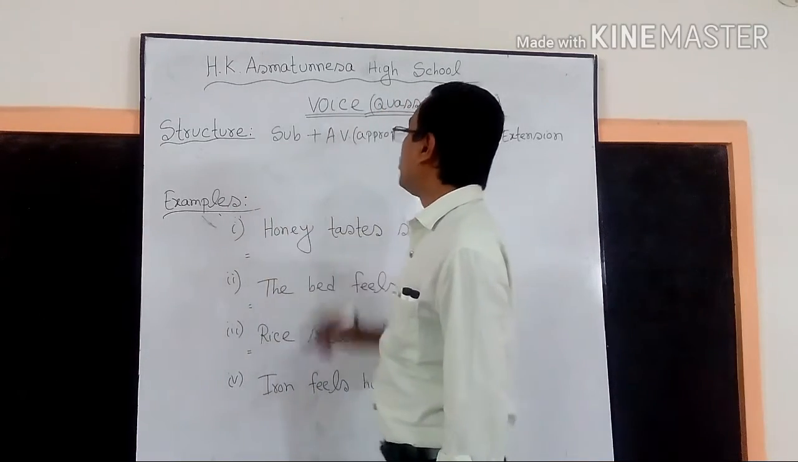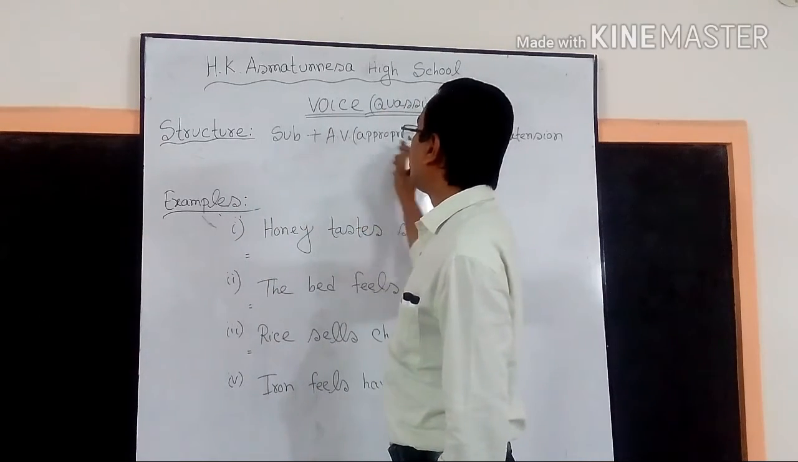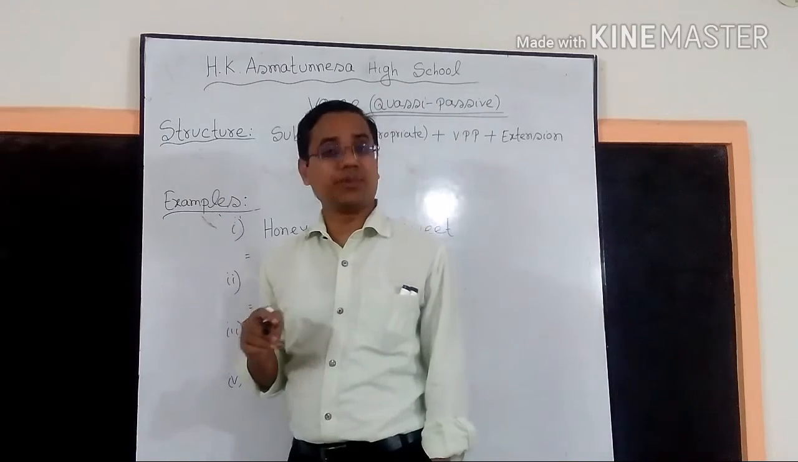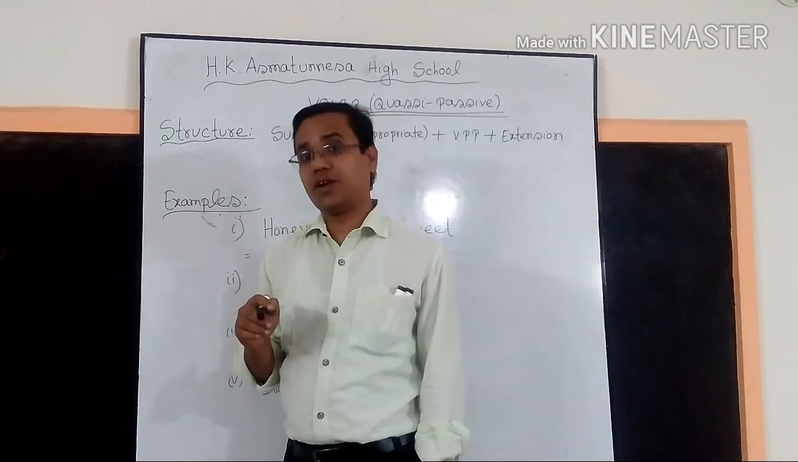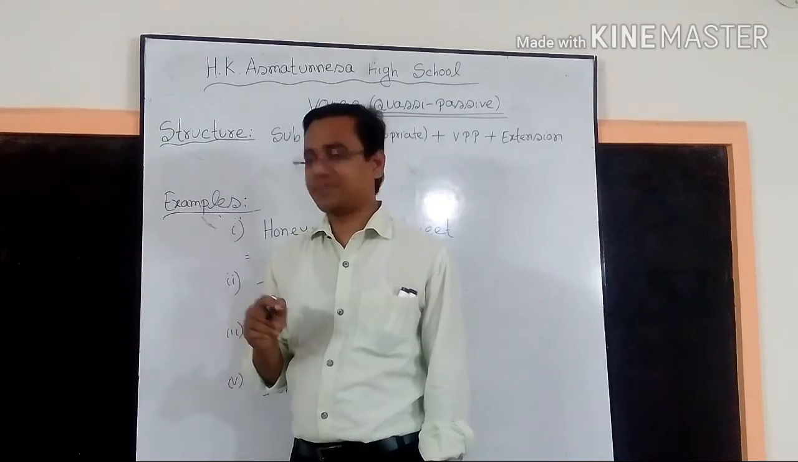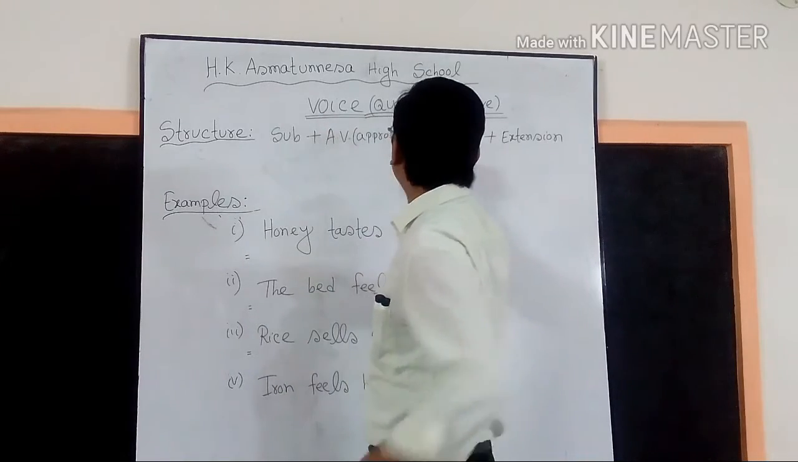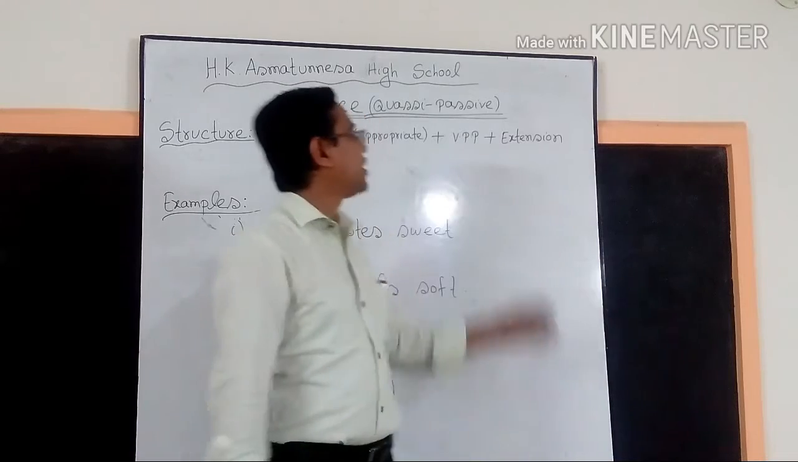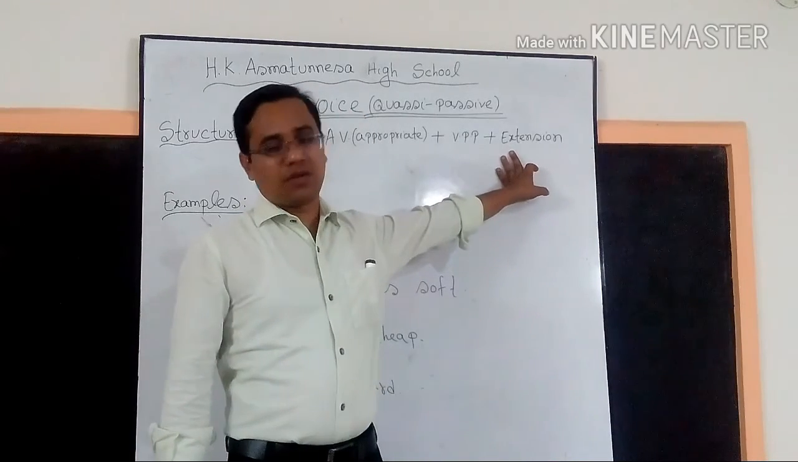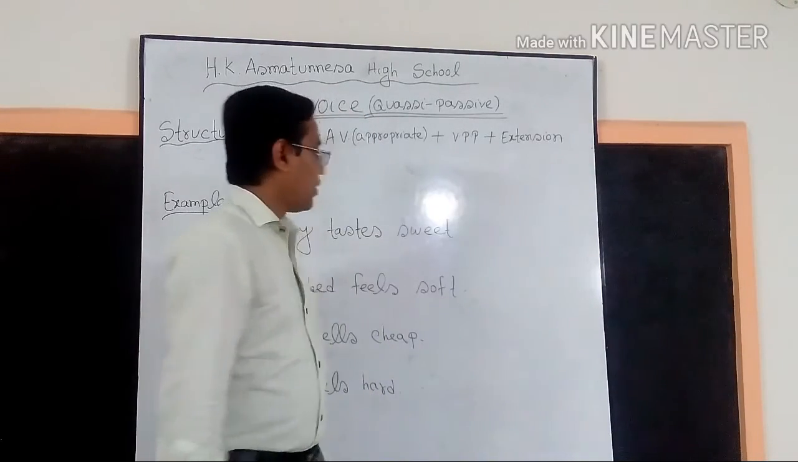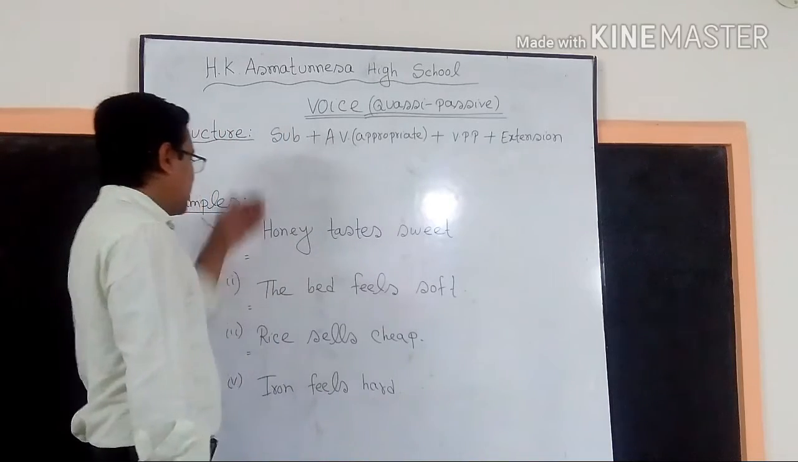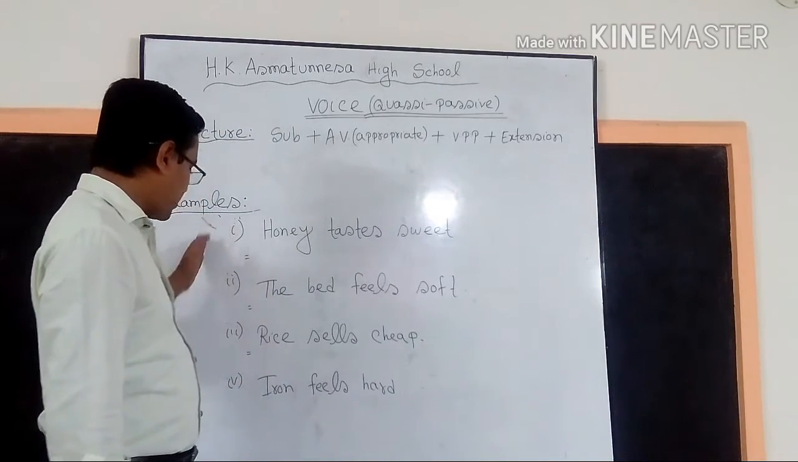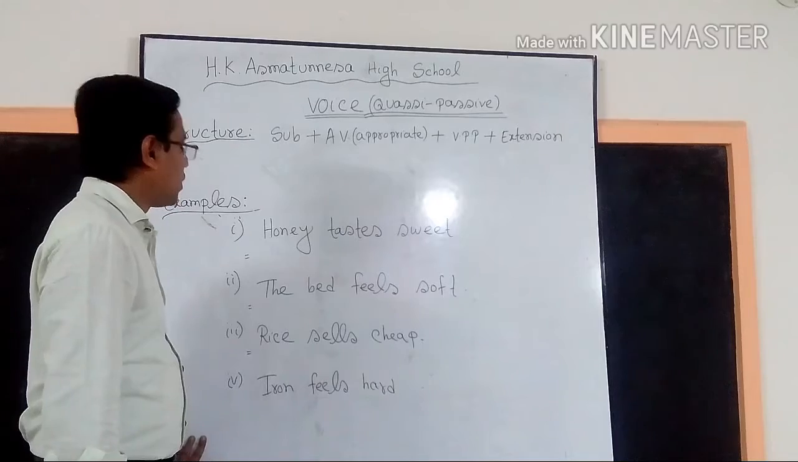Okay. Then we will write the appropriate auxiliary verb that we have learned in the previous classes. Please recall the previous classes. Then we will write the past participle form of the main verb. Then we will write the extension or complement of the sentence. Okay. So look at the examples. I have already written 4 sentences on the whiteboard.